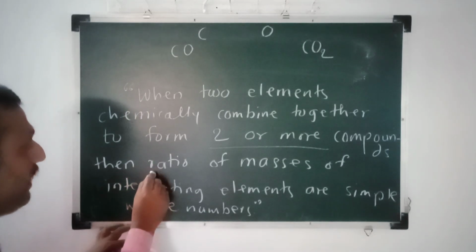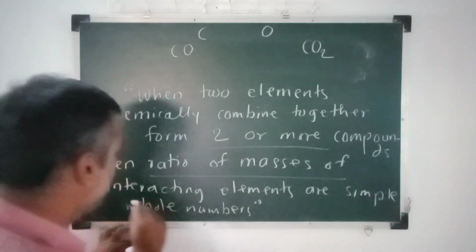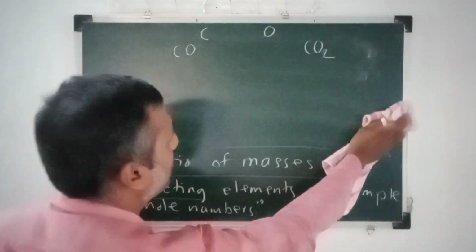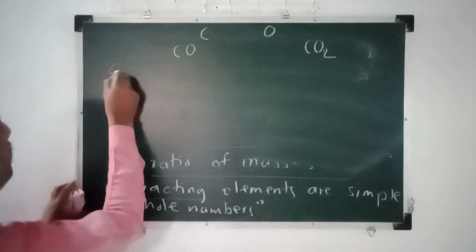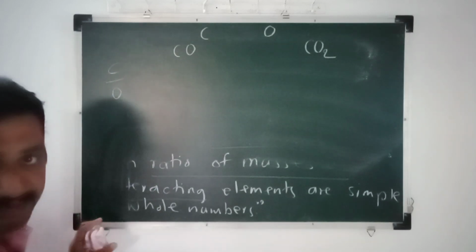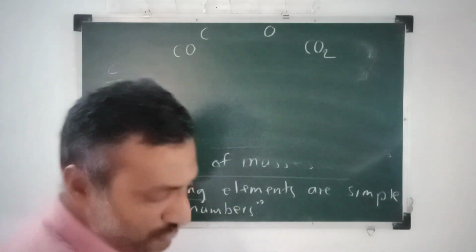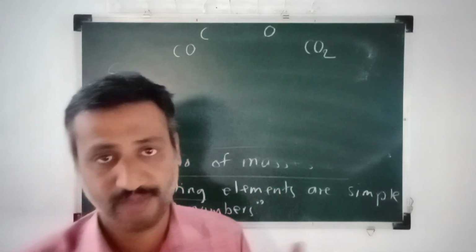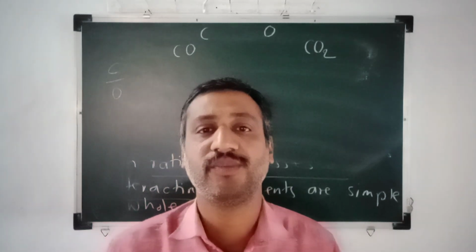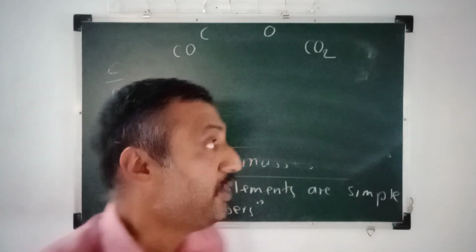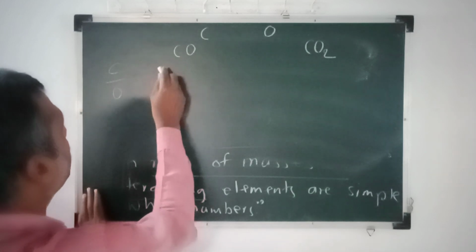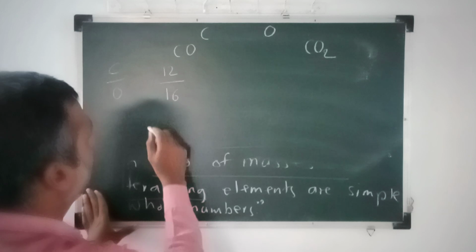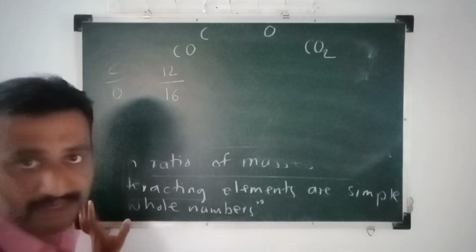Then this is the main part. A ratio of masses of interacting elements. Which are the interacting elements? Of course carbon and oxygen. I'll write here that carbon and oxygen are the interacting elements. So in the first case, what is the ratio of masses of interacting elements? Suppose we have 1 mole of carbon monoxide, and 1 mole of carbon dioxide is produced. So 1 mole of carbon corresponds to 12 gram, and 1 mole of atomic oxygen corresponds to 16 gram.